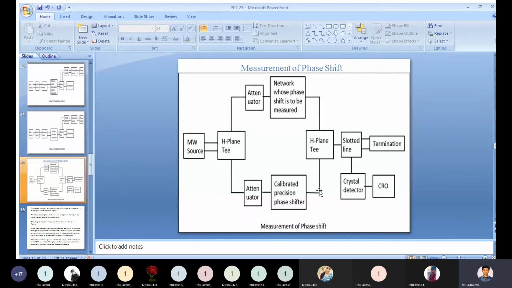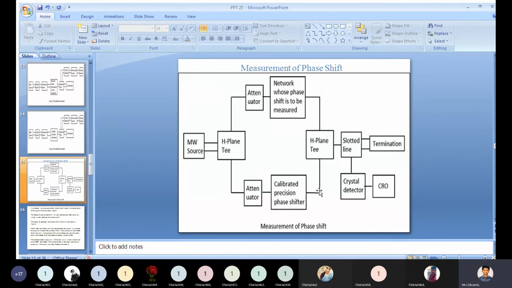To measure such phase shift, we use a comparison technique by which we can calibrate the phase shift.